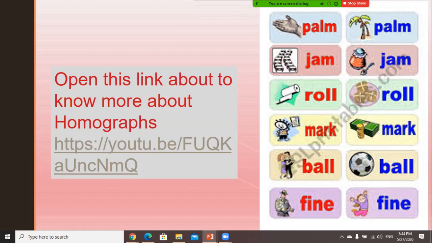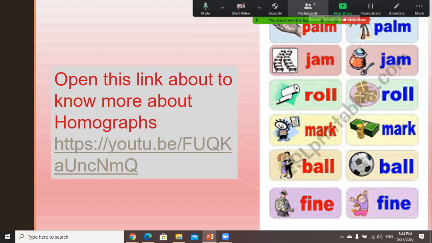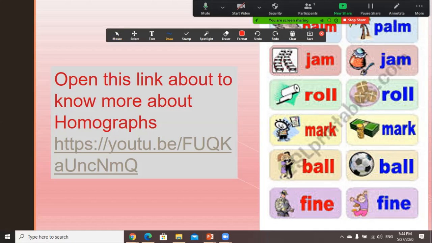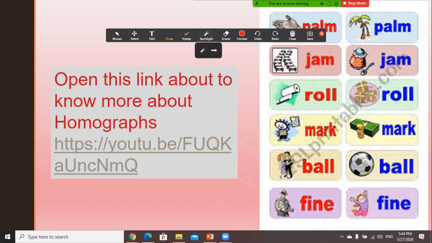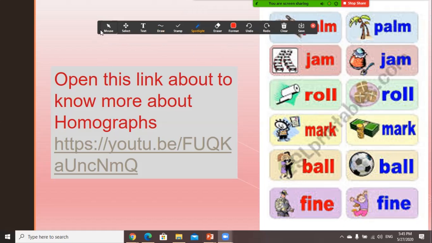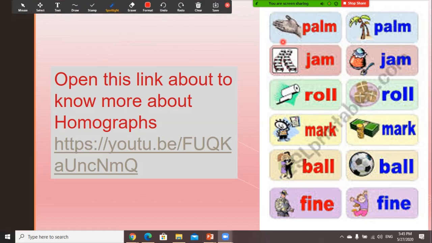Now, the homographs are like you can see here in the picture. You have two words with the same writing but different in meaning. If you look here on your right, you have the word palm. It means this part of your hand, or the palm tree. Jam, like a traffic jam or jam that we are eating.